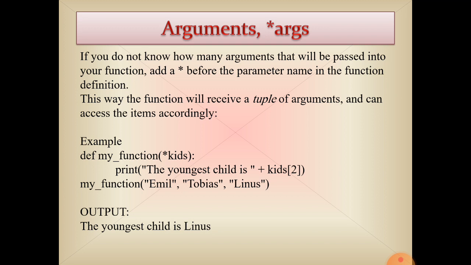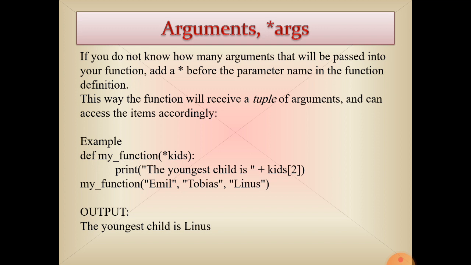Clear? For example, def my_function, the name of the function is my_function. Here we have passed the parameter *kids. So it means kids with an asterisk.